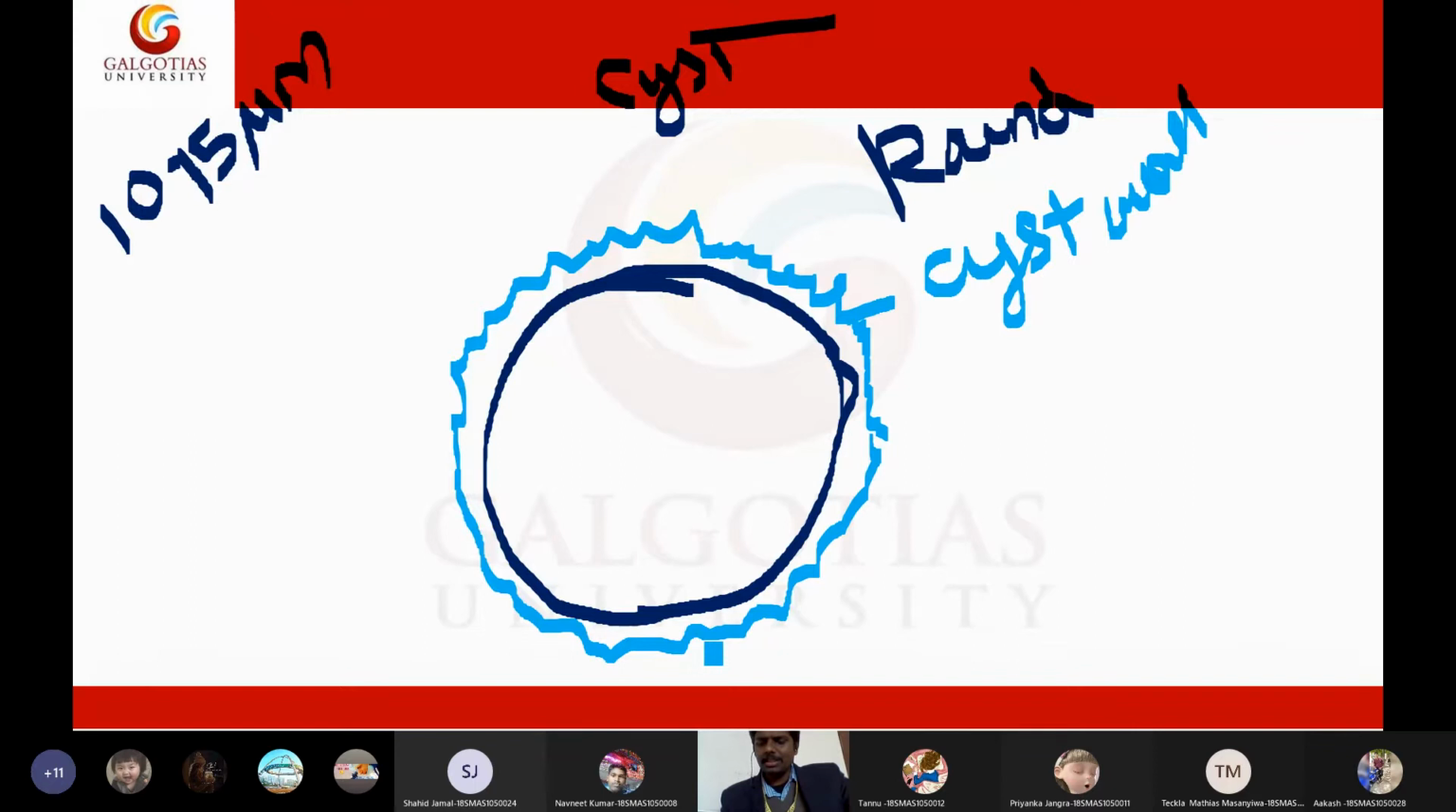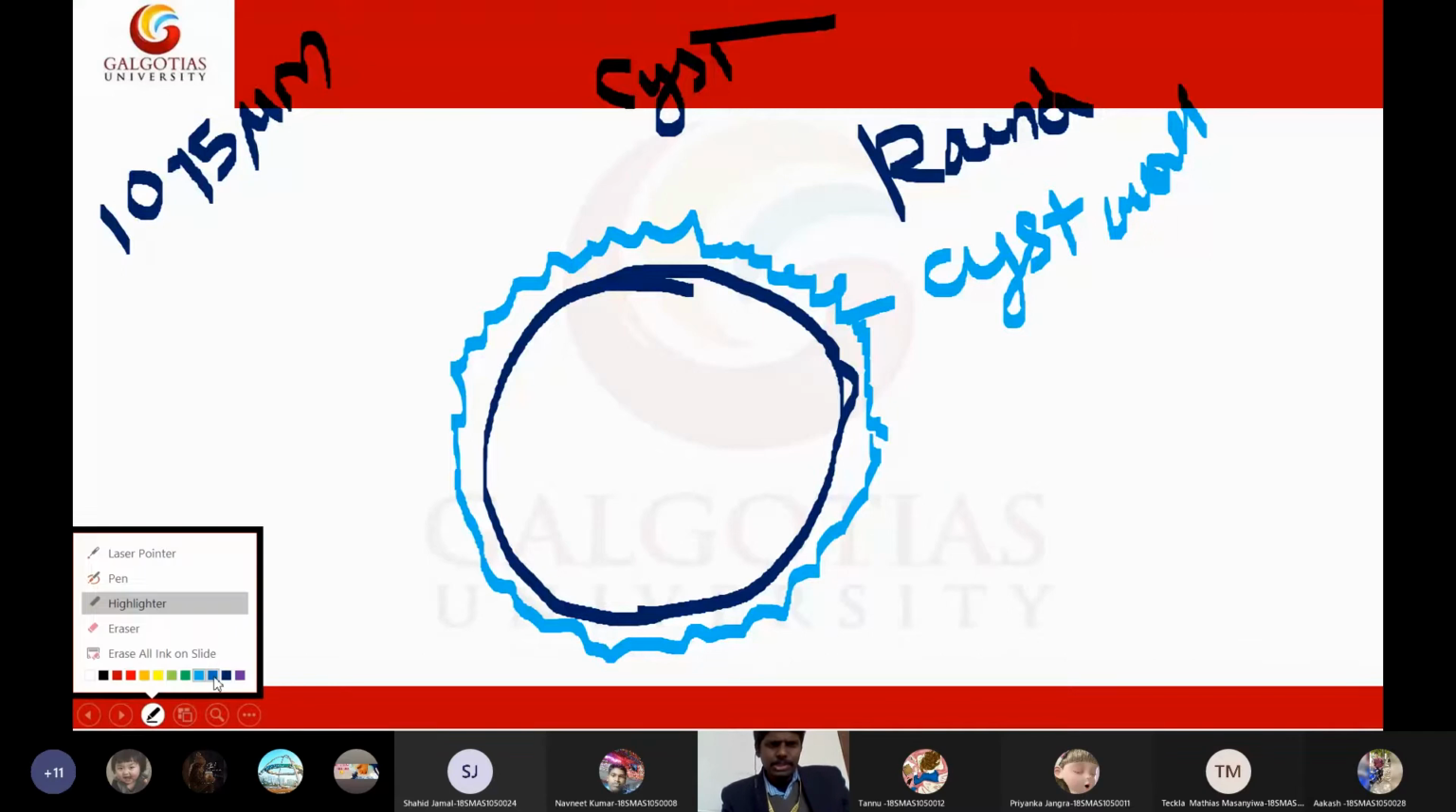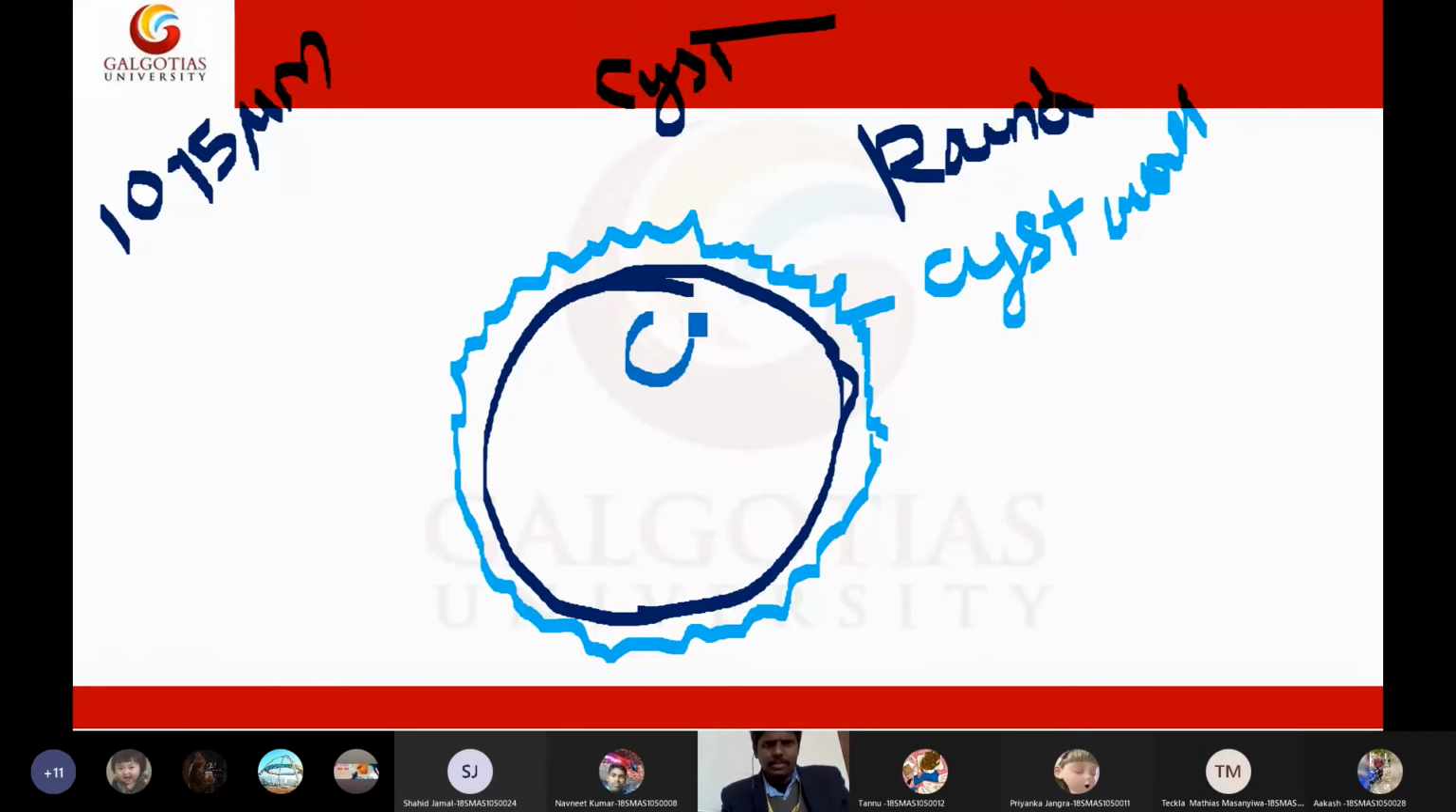Now inside the cyst we will see some important organelles. Kindly observe the organelles present inside the cyst. First of all, the cyst will have a very good nucleus. No doubt, it will have a nucleus. The morphology of cyst is very important, students. Kindly pay attention.